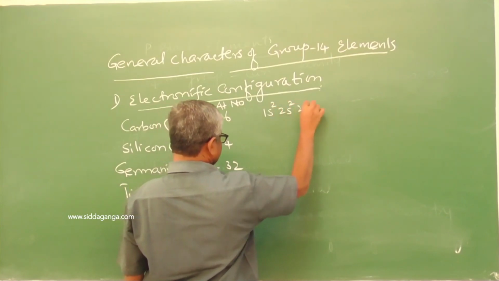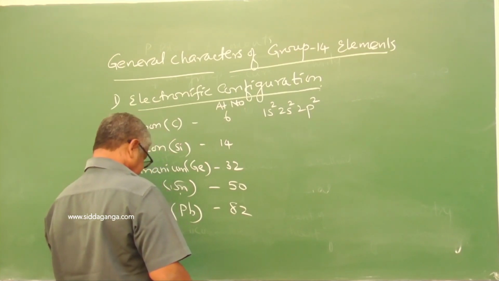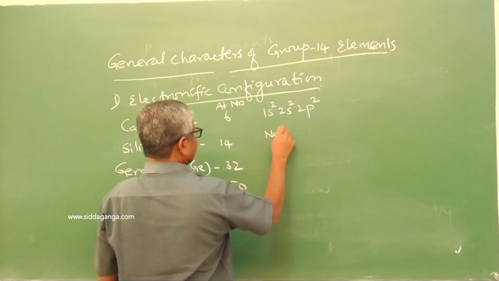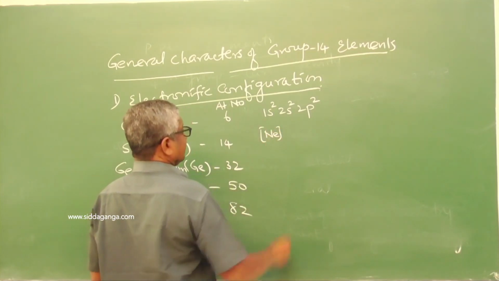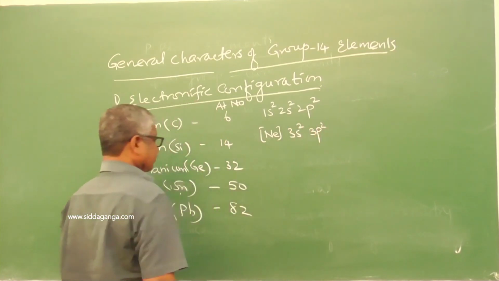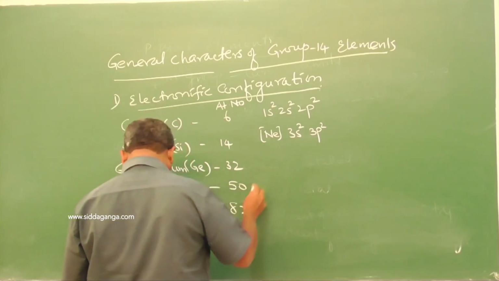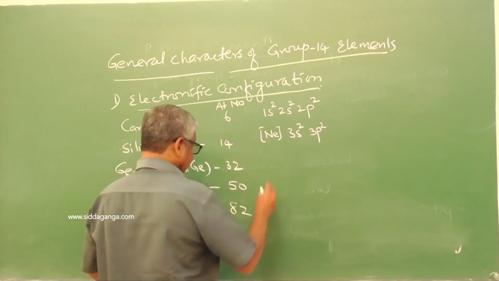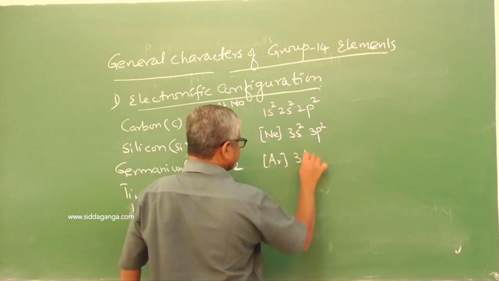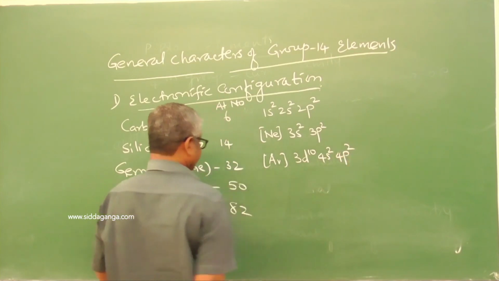The electronic configuration: 1s2, 2s2, 2p2. Then helium, neon, 3s2, 3p2. The next is argon, 3d10, 4s2, 4p2.